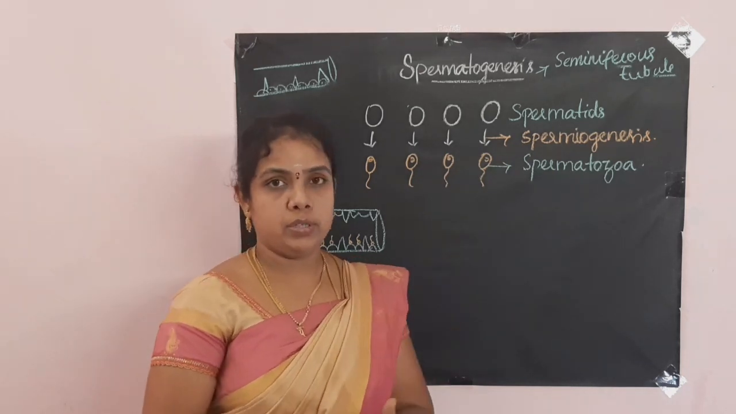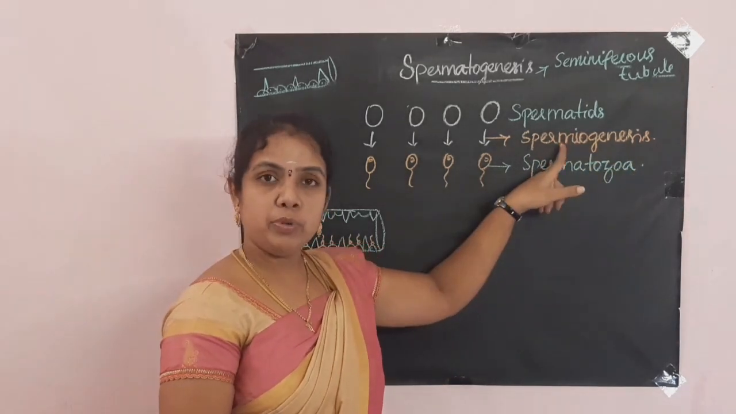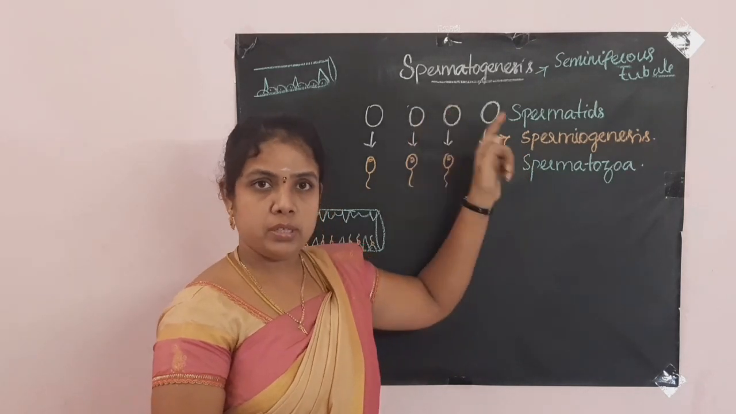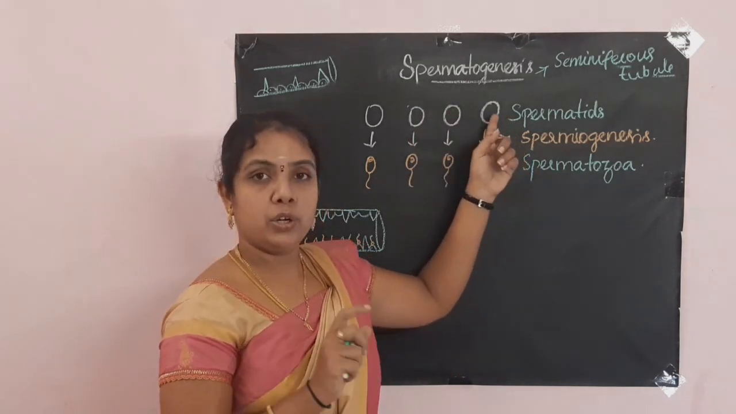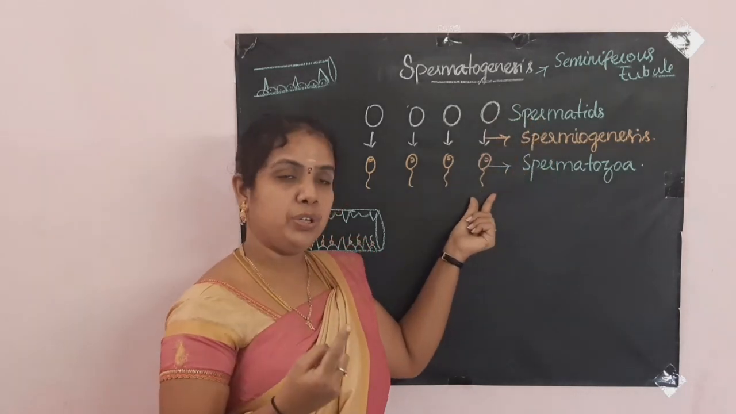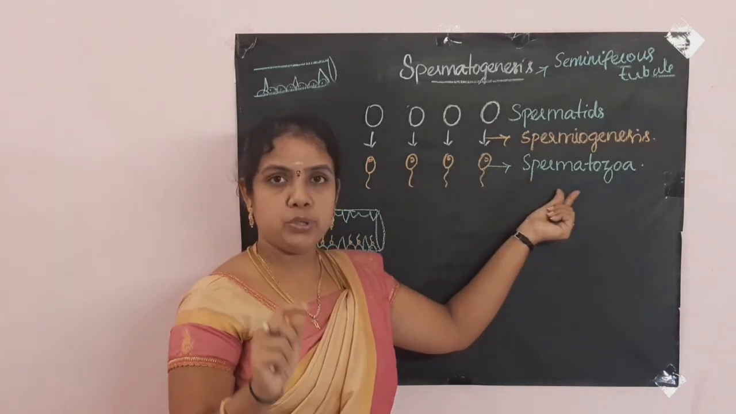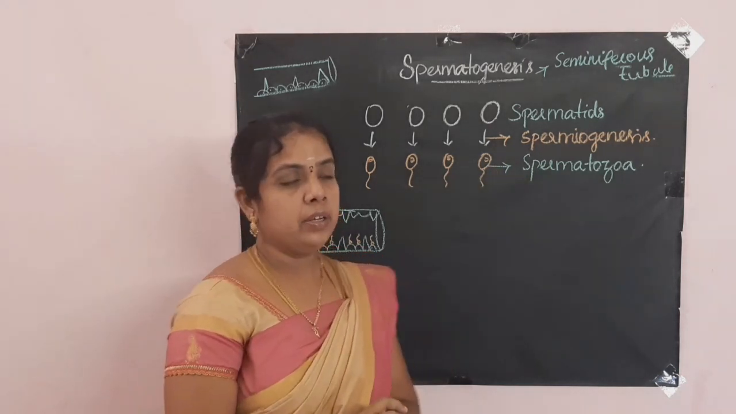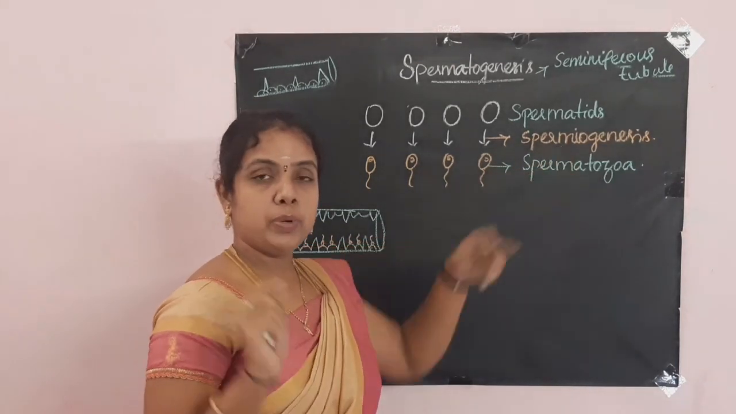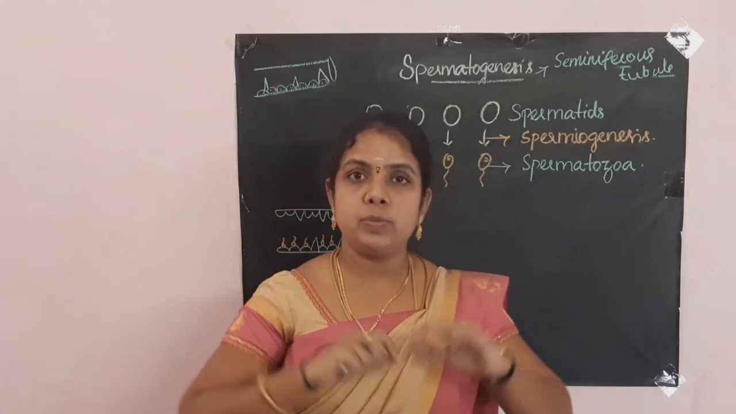All this process we call spermiogenesis. Spermiogenesis is a step in spermatogenesis in which circular non-motile spermatids are converted or changed into the motile structure called spermatozoa. So that process we call spermiogenesis. Spermiogenesis is a step in the spermatogenesis.